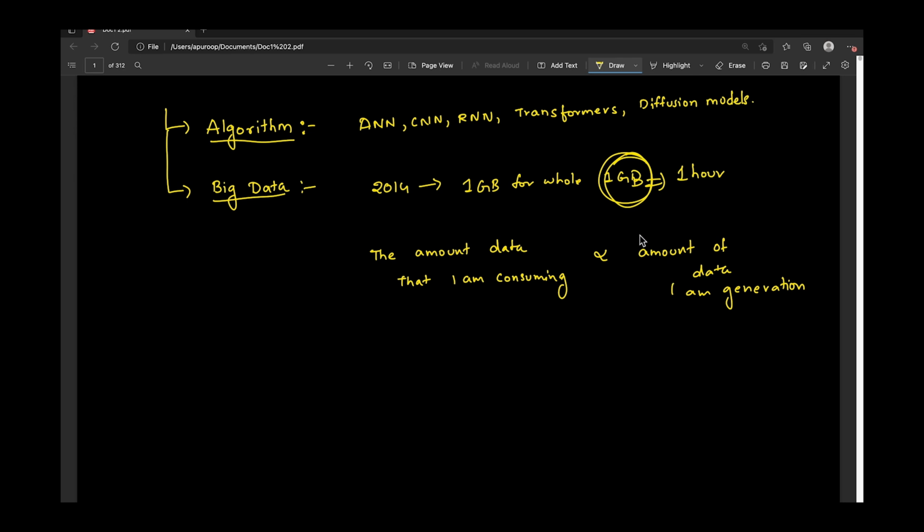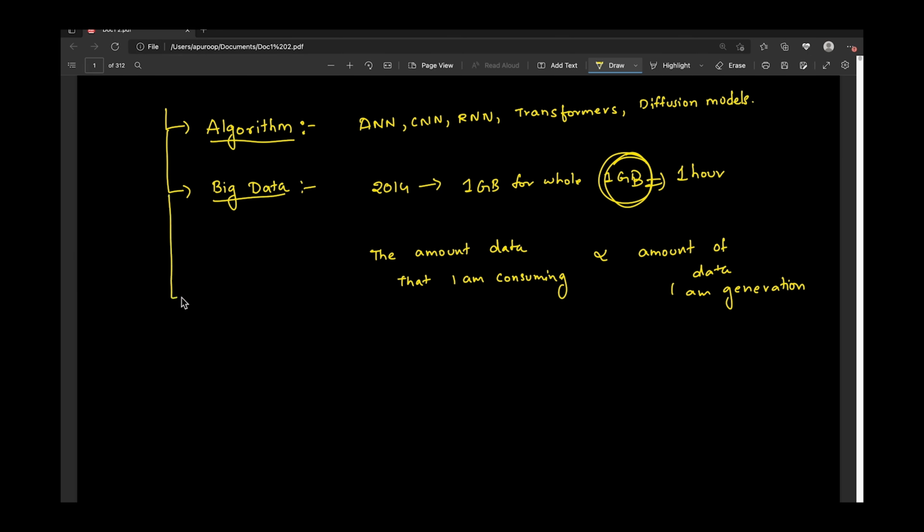Let's say I'm watching Instagram: the kind of content that I watch will be data for Instagram. Similarly, what I'm doing on Facebook will be data for Facebook. Everything that I do on the internet is in some sense data to some big company. With the help of this big data, we can use it in these algorithms and achieve the success that we have.